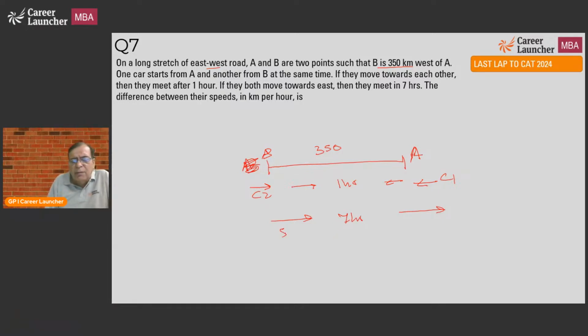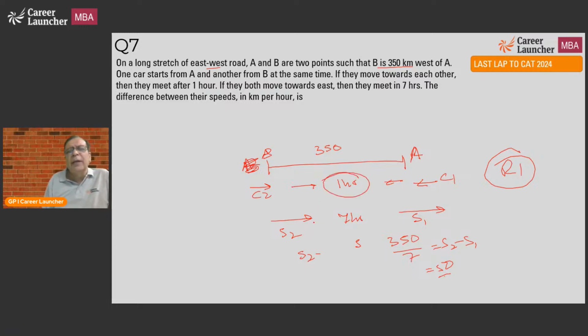So if I say the speed of car 2 is S2 and this is S1, what will be S2 minus S1? 350 upon 7 should be equal to S2 minus S1. Round one question. I have straight away got the answer: 50. Actually, I was wondering why this information is given. That's not required because it is a relative speed question. 350 upon S2 minus S1 is equal to 7. That is given to me.